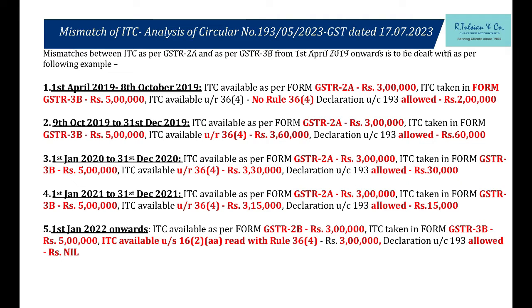For the next period, 9th October, now from 9th October, the benefit becomes partial. It is not full benefit. What is the partial benefit from 9th October to 31st December 2019? Sir, 3 lakhs I am allowing. That I am allowing, but 20% or more I am allowing. So 3,60,000 worth of input tax credit you were eligible to claim at that point in time.